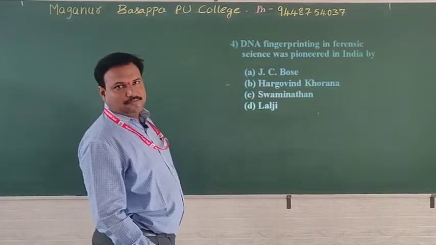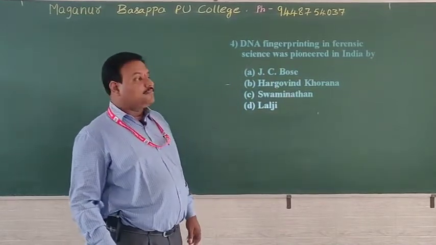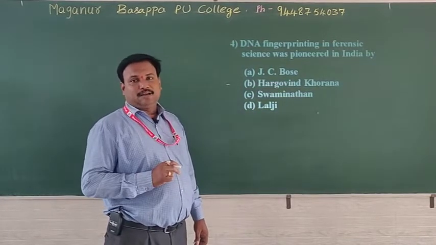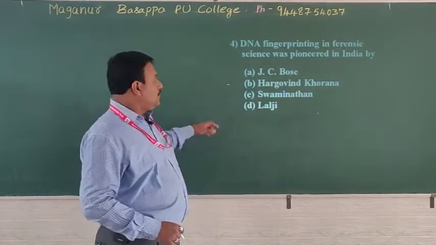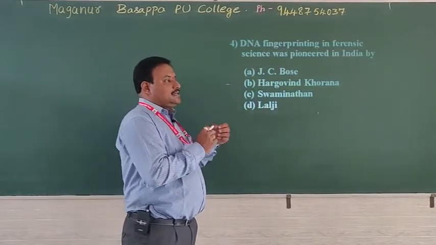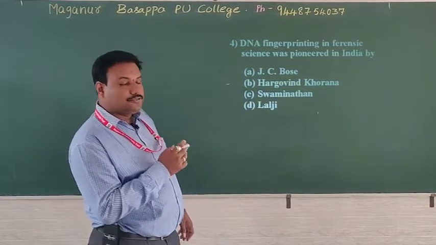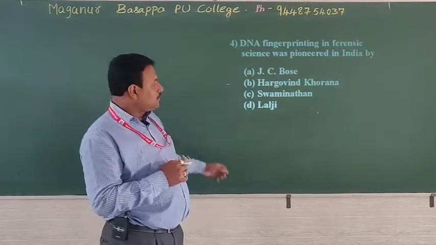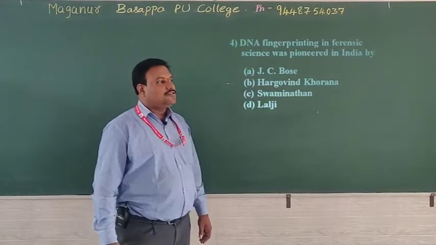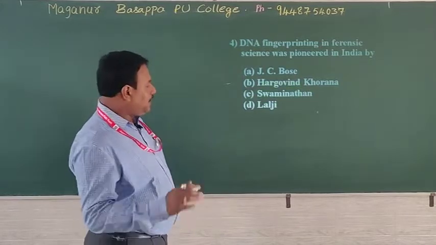Option, J.C. Bose. What is the contribution of J.C. Bose? He is also an Indian scientist, but he is familiar for pulsatory movement. That means the cells will bulge and then decrease in size and donate the water, during ascent of sap, which we used to study. That means he contributed to the plant-water relationship. And he is the first person who said that plants also have life. But he did not pioneer DNA fingerprinting in India.